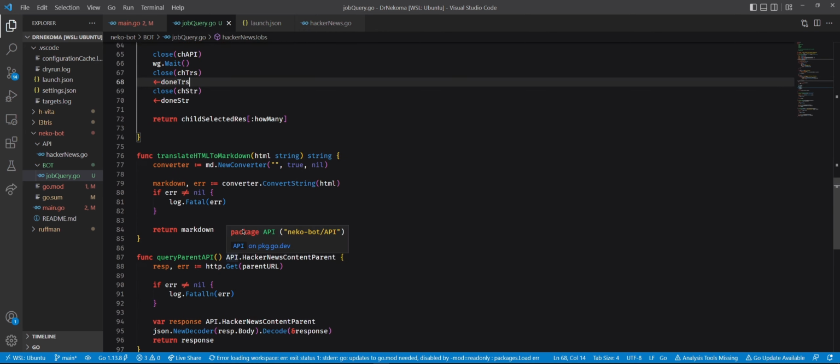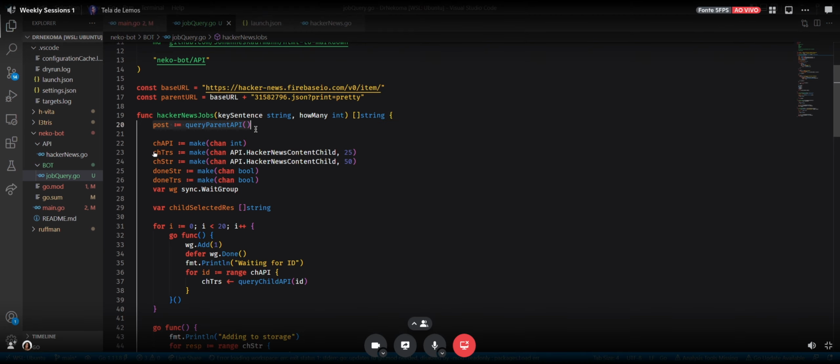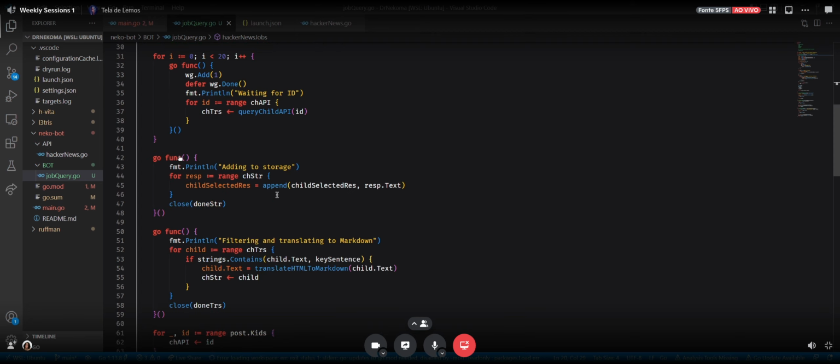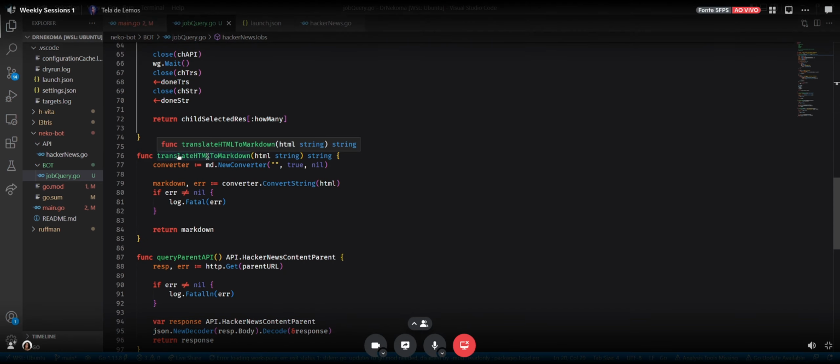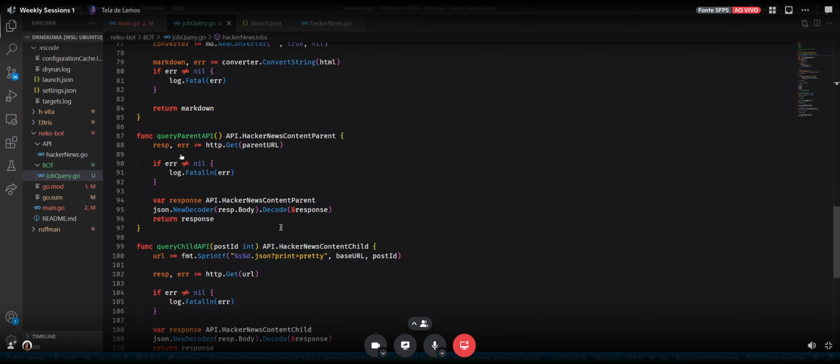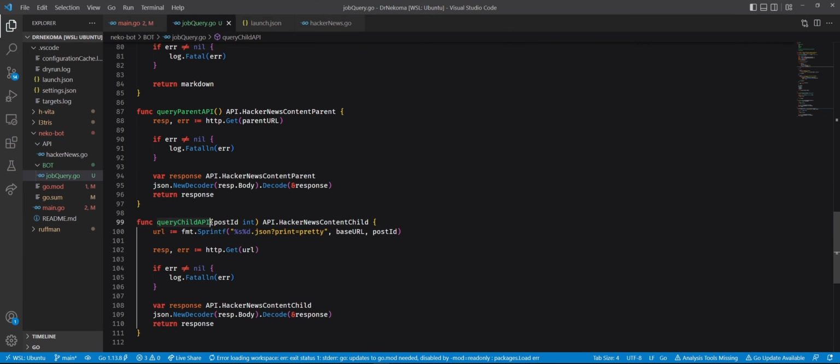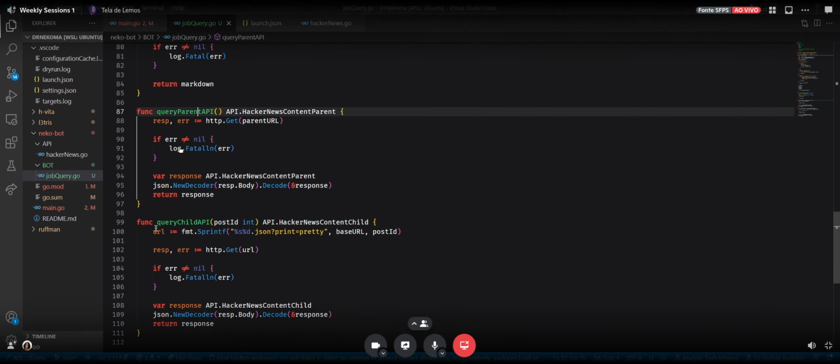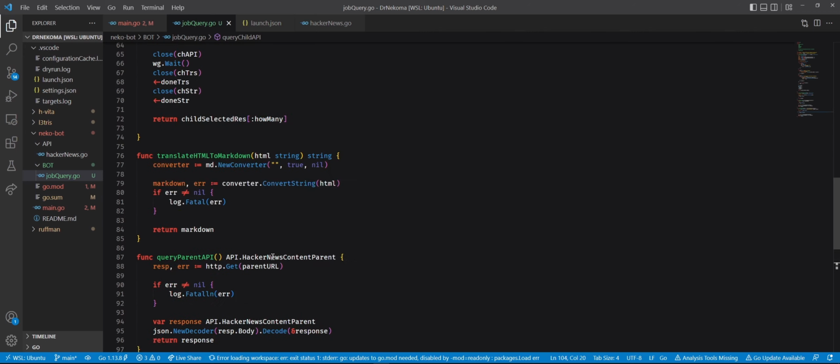We did the call and we get the post. Which functions are you about to show? I'm gonna show how we are translating the HTML to Markdown and the query with the child. So when you have an ID of a child from the parent, how we are doing the child API call.